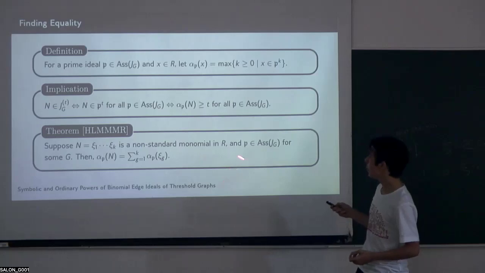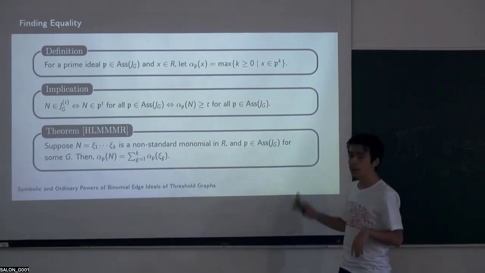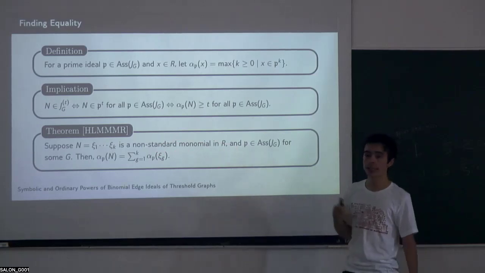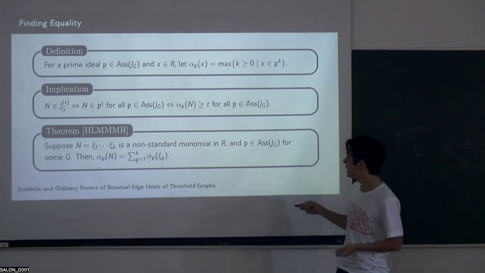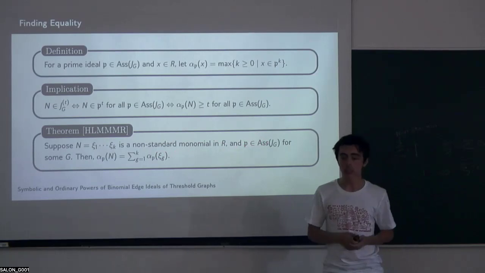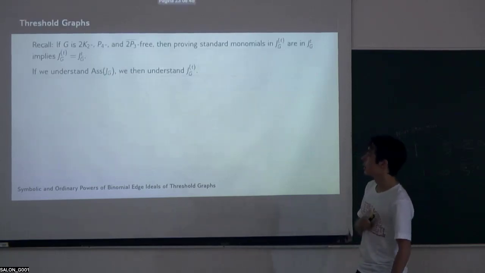Now, this theorem is very particular to our case. This isn't true for all ideals P, certainly not true for ideals P which aren't prime, and even for a lot of ideals P which are prime, it's not true. It's specific to primes P which are of our form, in which they're an associated prime for some binomial edge ideal. So what does this mean?